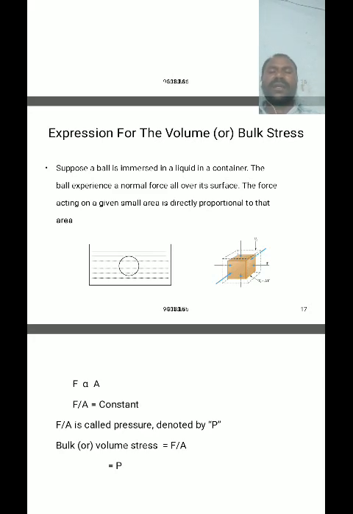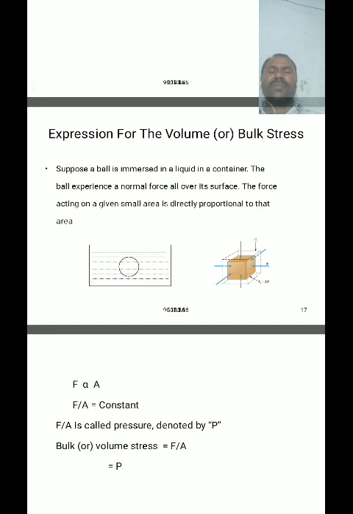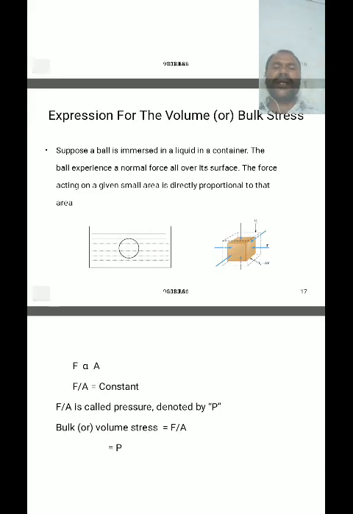Suppose a ball is immersed in a liquid in a container, then the ball experiences a small force all over its surface. Then the force acting on a given small area is directly proportional to that area. That's why force is directly proportional to A, and F by A is a constant.